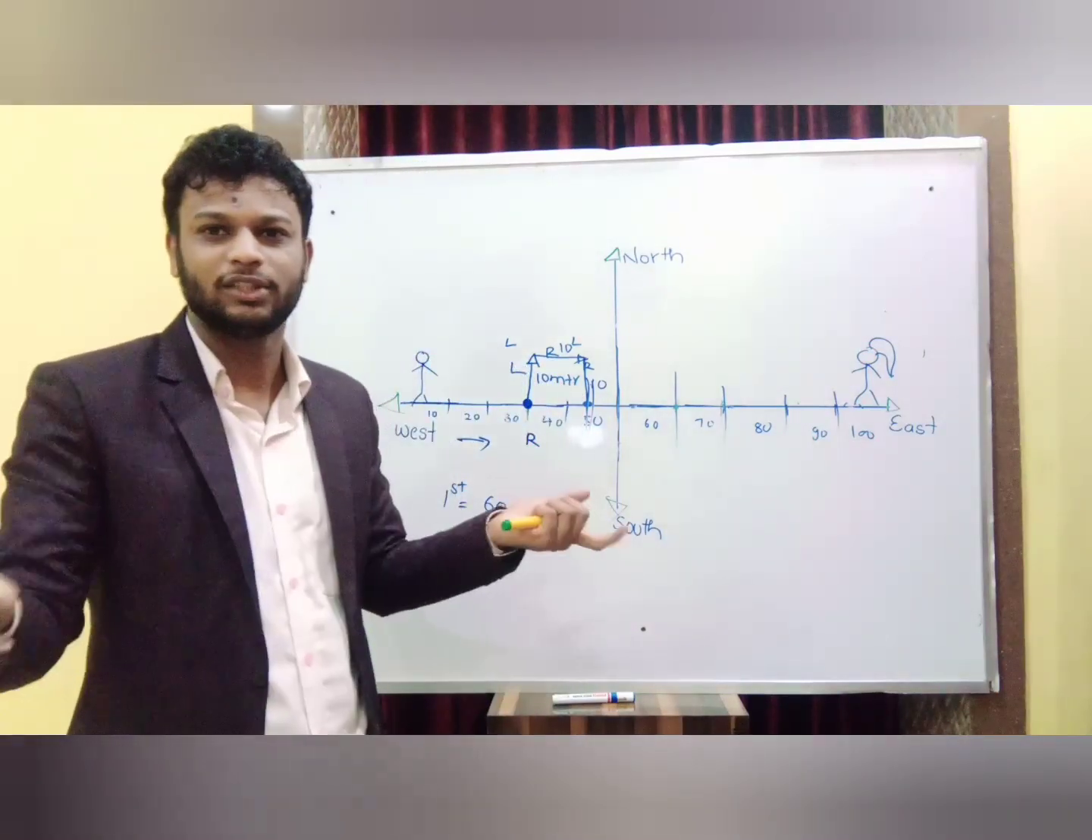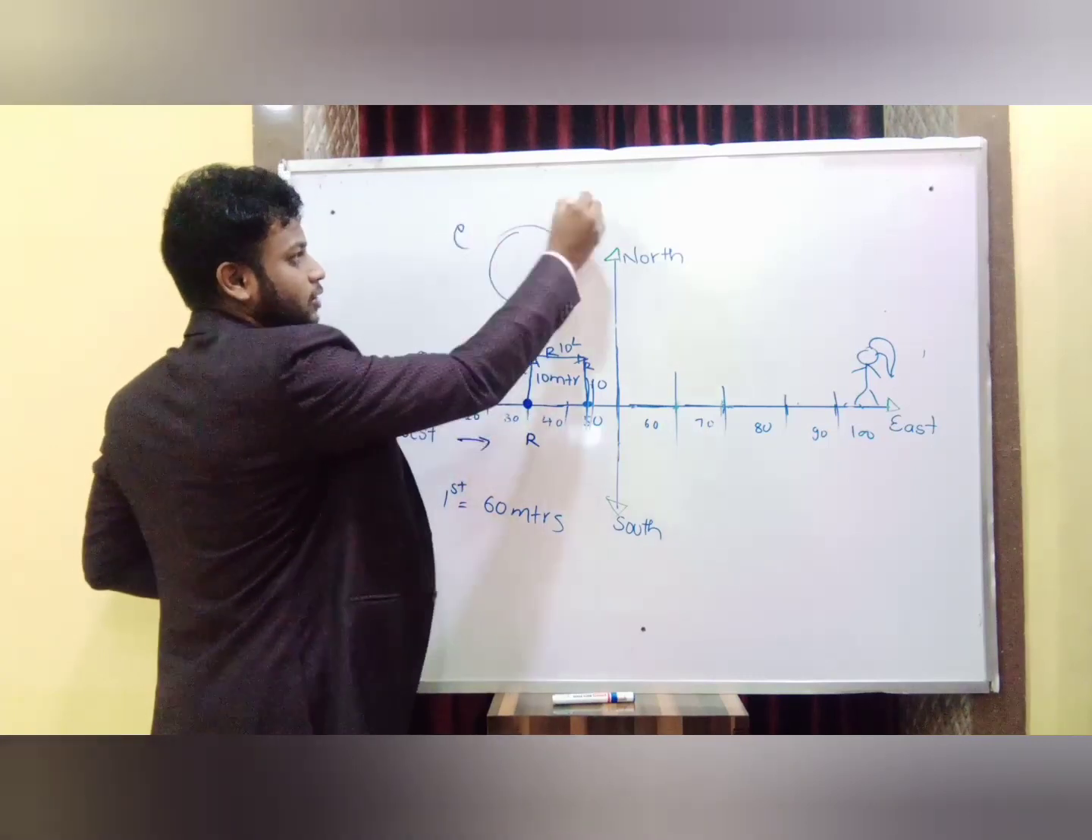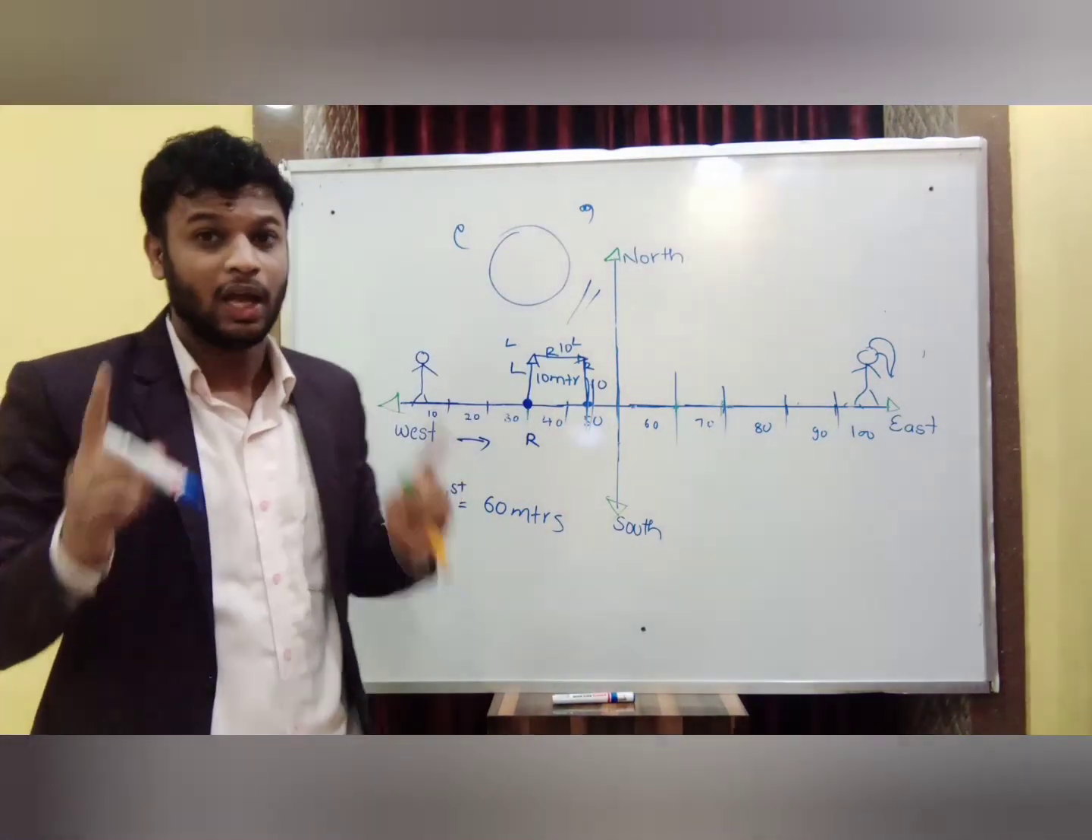So the distance between both the persons is how much? They have reached the same point. So the distance is how much? 0. Okay, I hope you have understood.